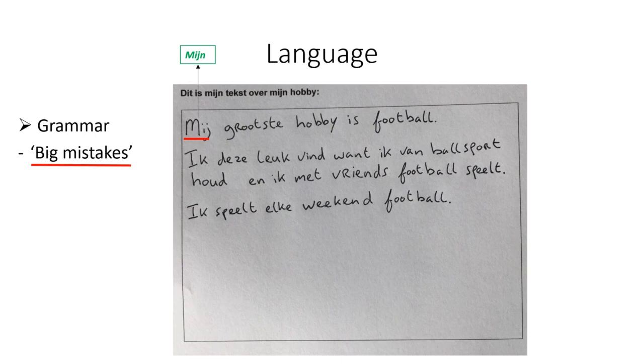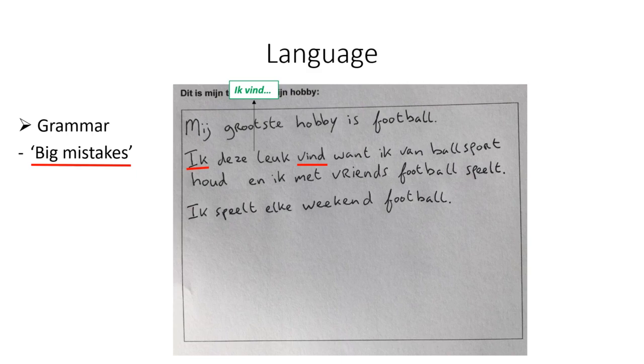In the next sentence, I read ik deze leuk vind. And here you can see that the subject ik and the subject verb vind are spread out. And in a normal Dutch sentence, these should always be together. So it should be ik vind, and then the rest. So make sure that the subject ik and the subject verb vind are together. Don't split them up in a normal Dutch sentence.